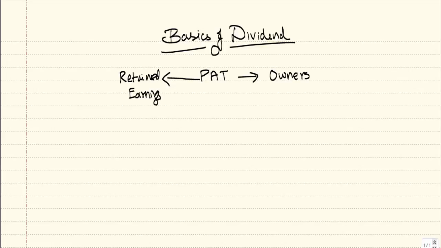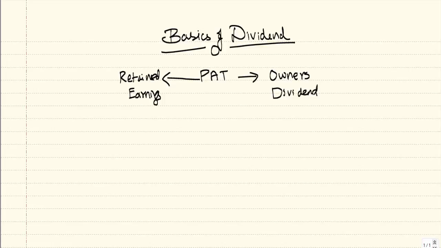So when you have profit after tax, you basically have two choices. One is to give it to the owners in the form of dividend, and the other one is retained within the business in the name of retained earnings. So why is understanding dividend very important?